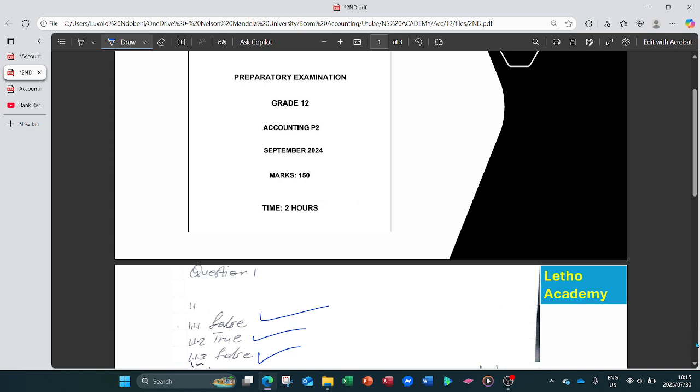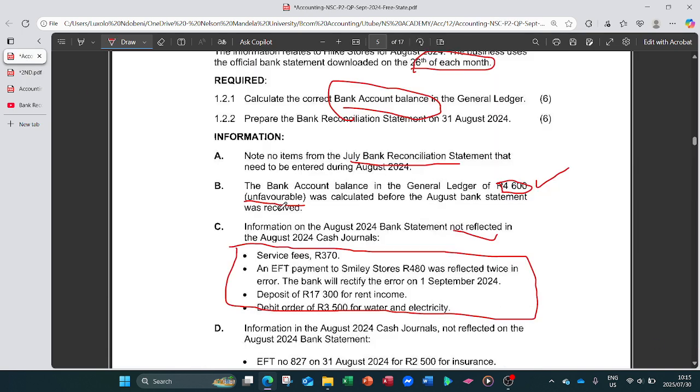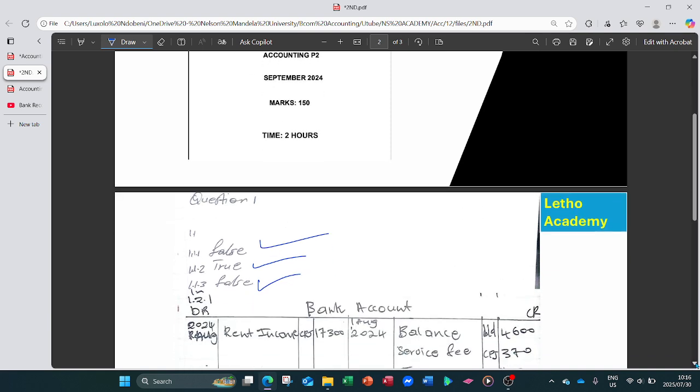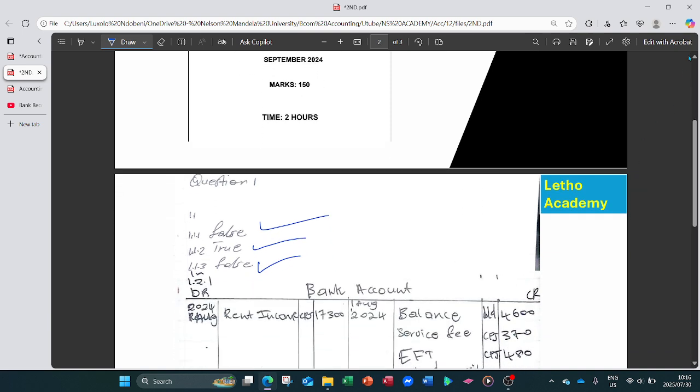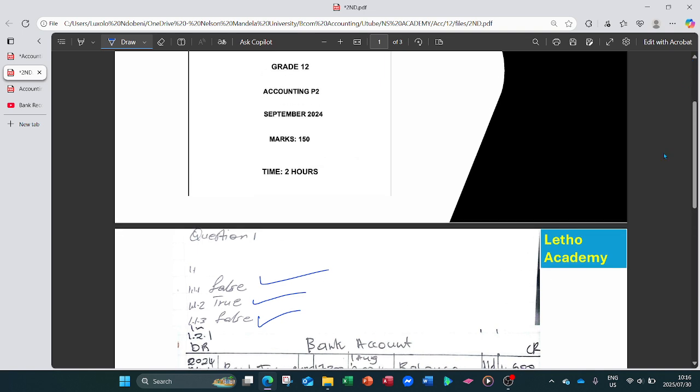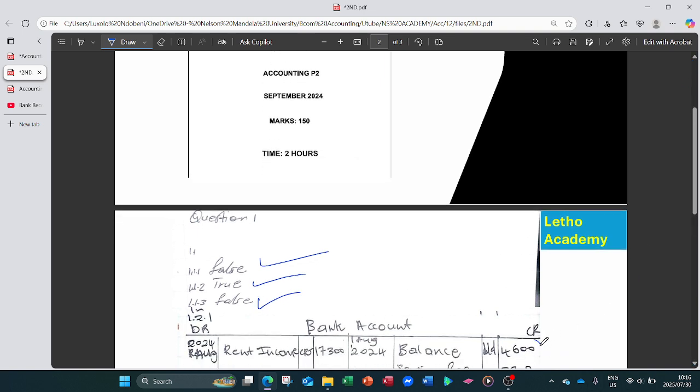So let's come here. The required says calculate the correct bank account in the general ledger, so it must be in the general ledger. A general ledger is that account. Our balance now is this 4,600. Why is it on the credit side?